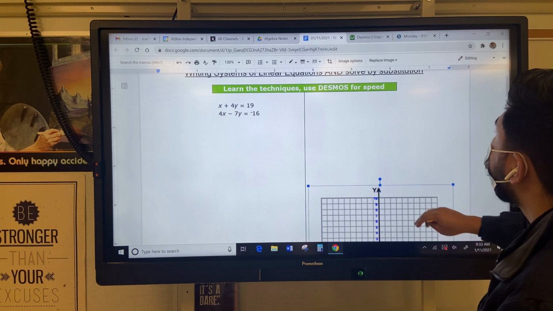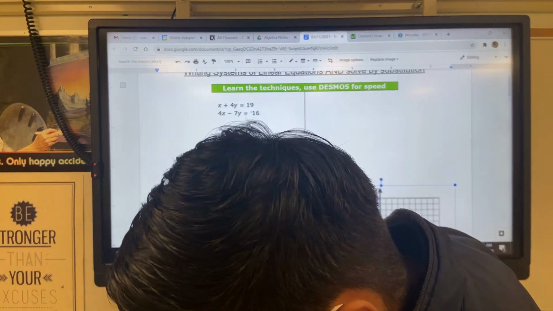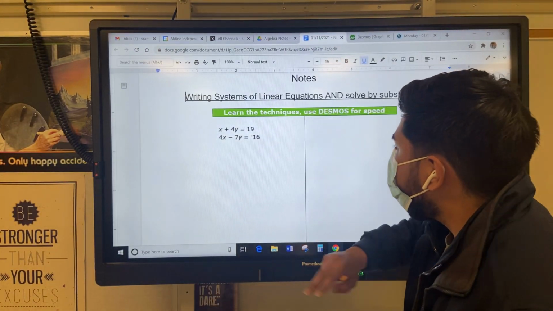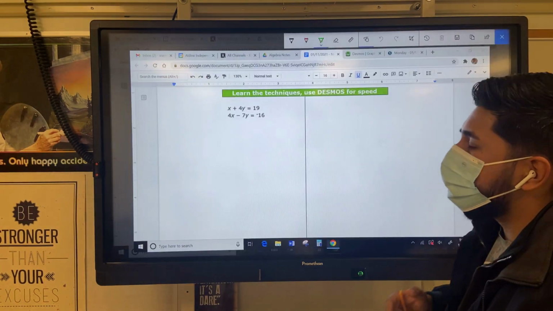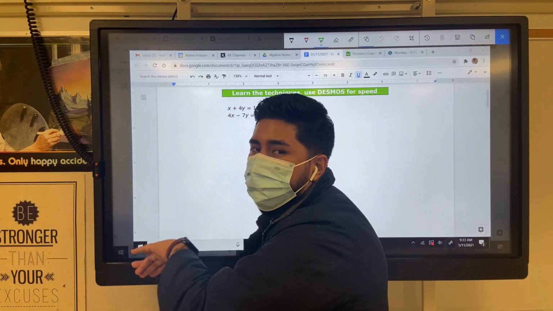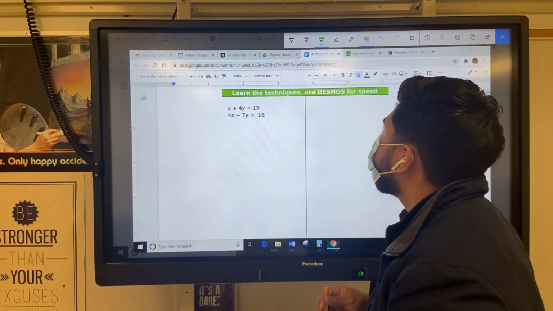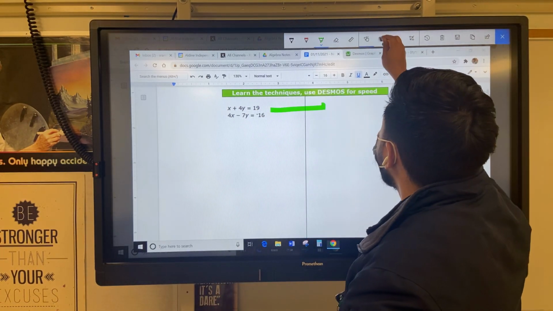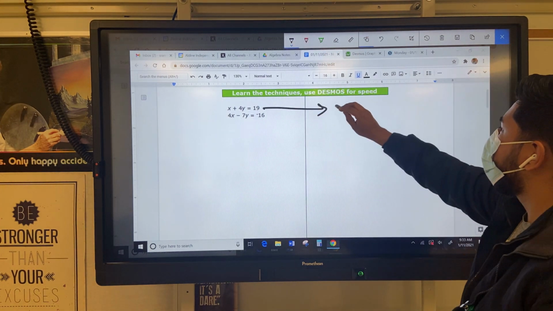Today is substitution. What does that mean? It means I'm going to take the first equation, put it into the second one, and solve. This is the longest one. Obviously, if you don't want to learn it, that's okay. But is it going to help you for the future? Of course it is. I'm going to take this first one.